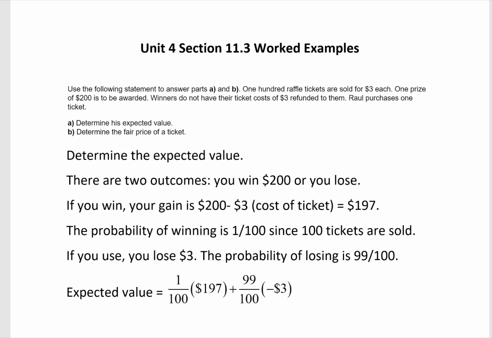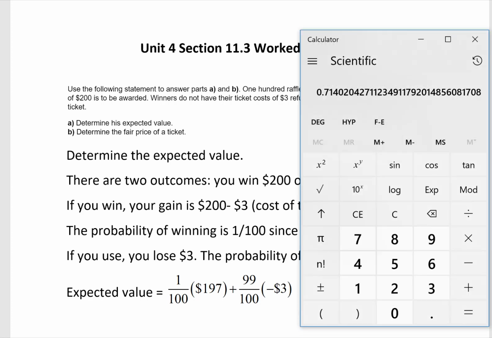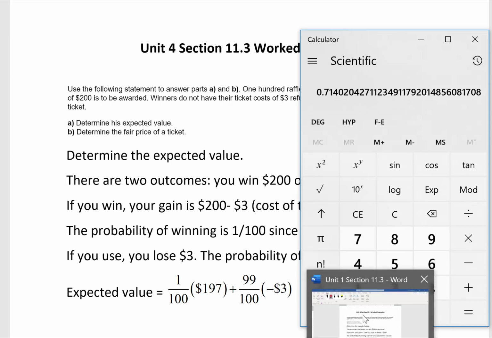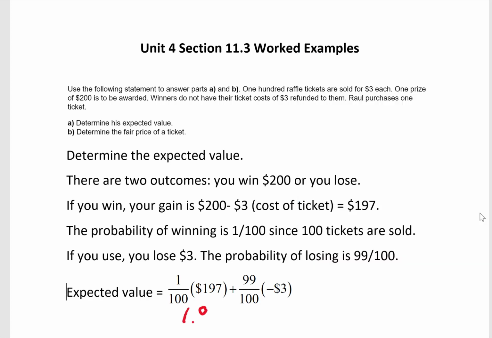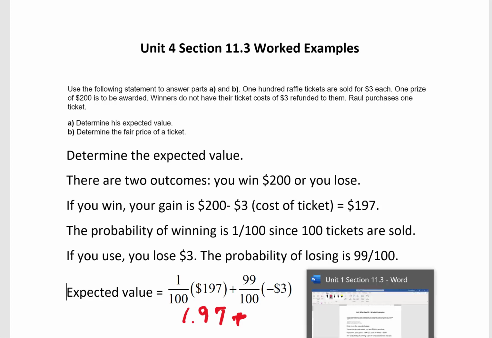I'm going to pull my calculator up and simplify each part there. So the first part I've got is 197 divided by 100, which gives me $1.97. And the second part is actually going to be a negative because it's the loss of the $3 when I don't win.